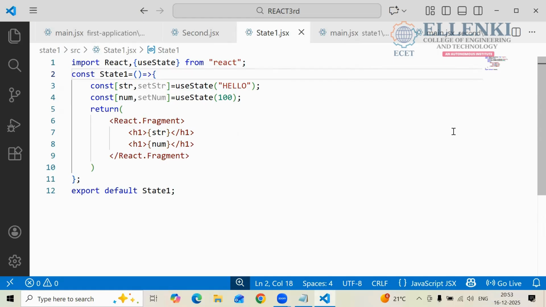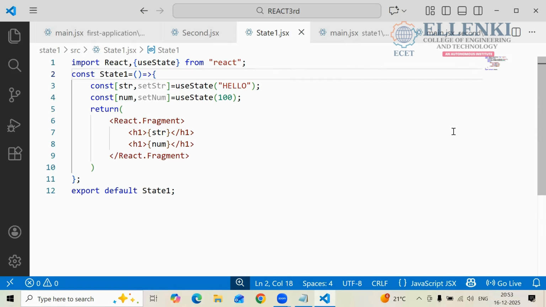And if you want to modify that variable, what you write here is the keyword set and the variable name. The first letter should be capital, that is, after set the second word's first letter should be capital. Don't forget that. Okay. And the second one, constant now, set now. You can change whatever data you want to change, you can float like that. Whatever data you are providing, that data will be displayed.